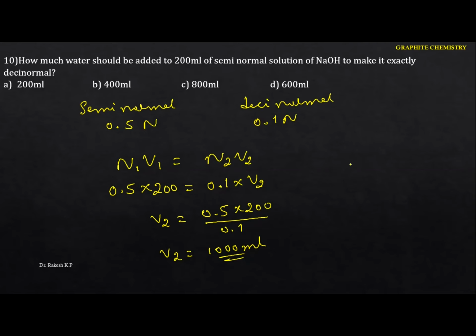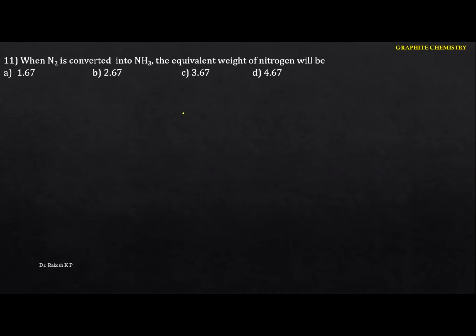That means the volume of water added is 1000 minus 200, because initially we have 200 ml of the solution. Hence the water we are going to add is 800 ml. Okay, hence the option is C. The option is C. Okay, next one.